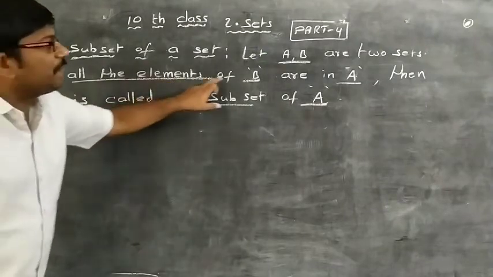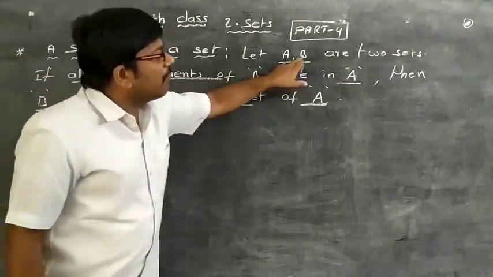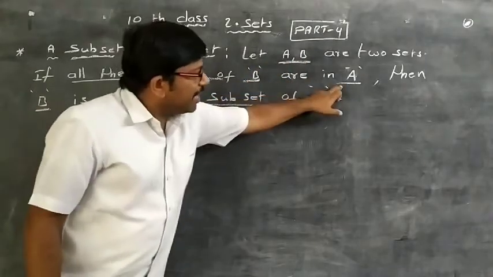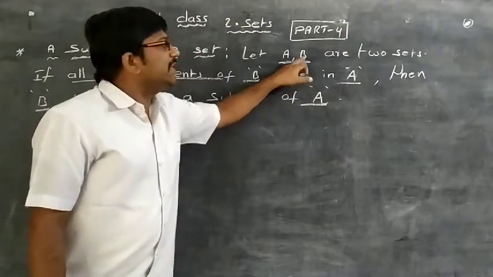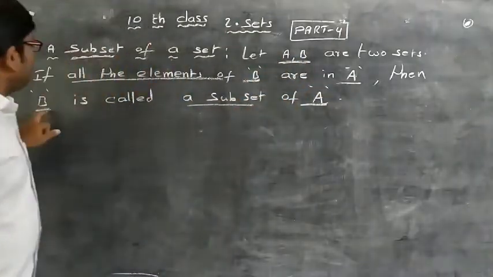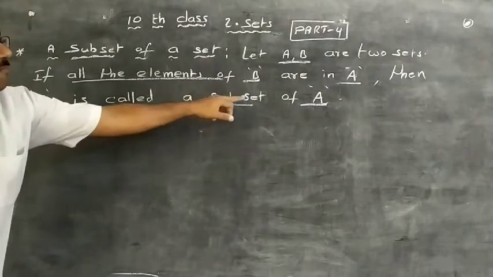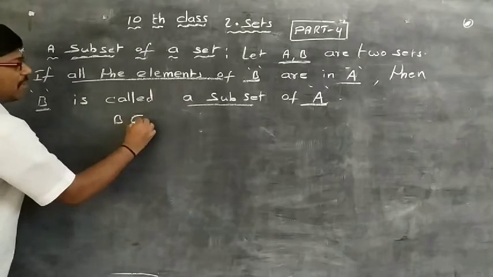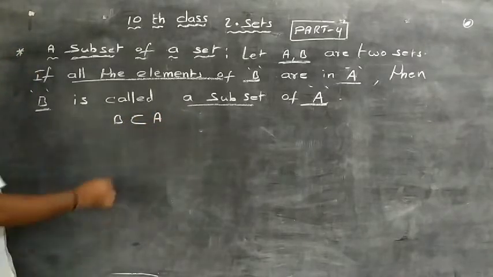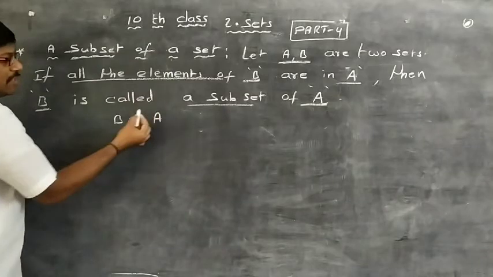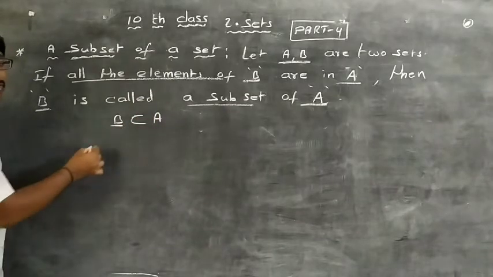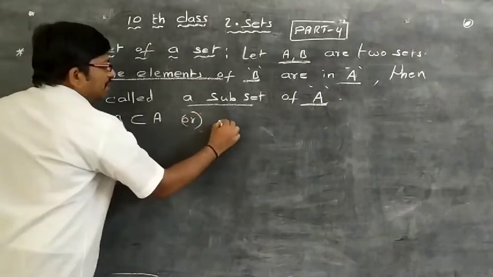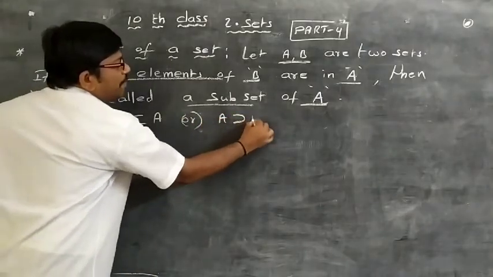If all the elements of B, that means every element of B, are in A, then B is called a subset of A. We write it as B is a subset of A. So here all elements of B are in A, so B is one of the subsets of A. In other words, A is a superset of B.